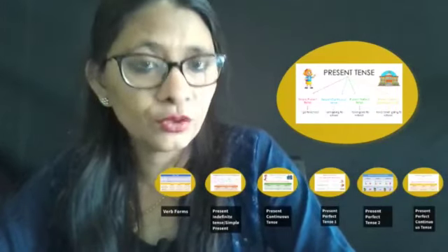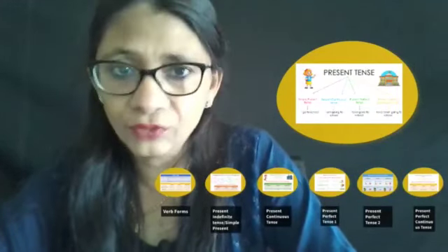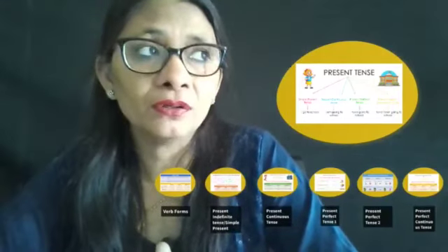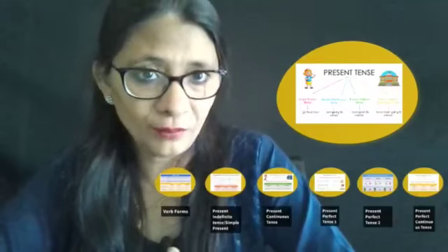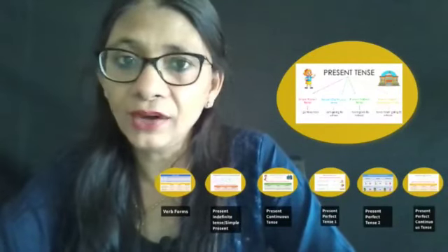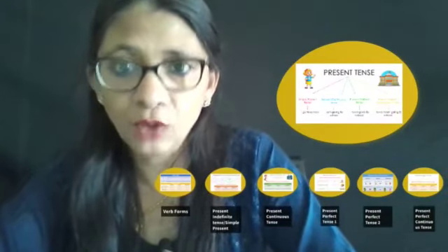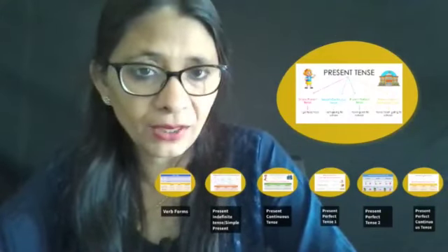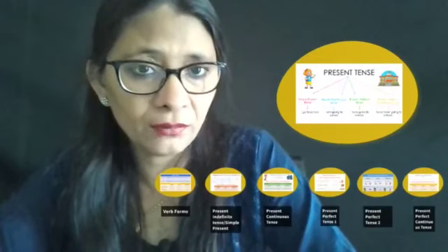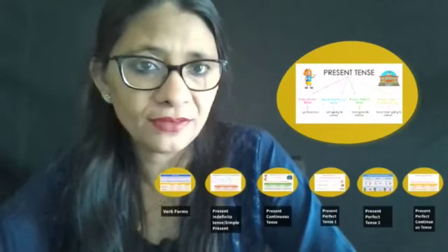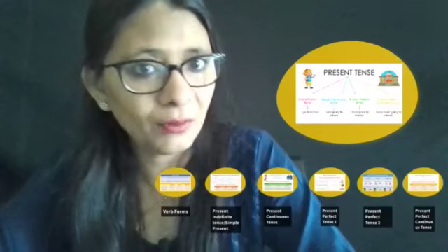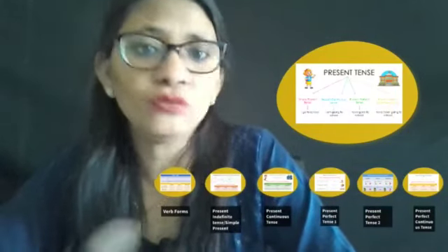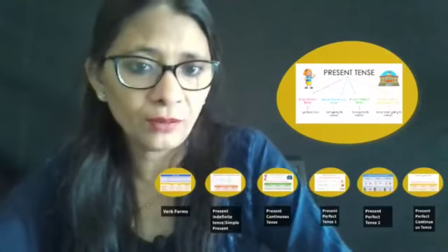Remember that to master the tenses you will have to know the three forms of verb and also the formulas are very important. Okay, so you make a chart and place it in some prominent place in your house, keep looking at it, get hold of the formulas, and then tenses will become a cakewalk for you. It will be no big deal. All the four tenses of every three types of tense will be very easy to you. You should know in which situation to use which type of tense. So that's all about it.